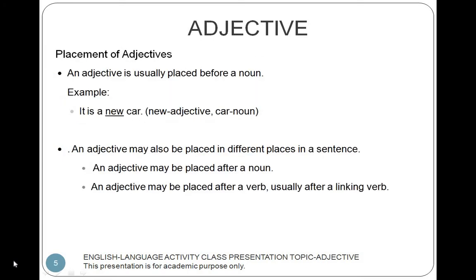Placement of adjectives. An adjective is usually placed before a noun. Example: it is a new car. The word new is an adjective. The word car is a noun. An adjective may also be placed in different places in a sentence. An adjective may be placed after a noun. An adjective may be placed after a verb, usually after a linking verb.